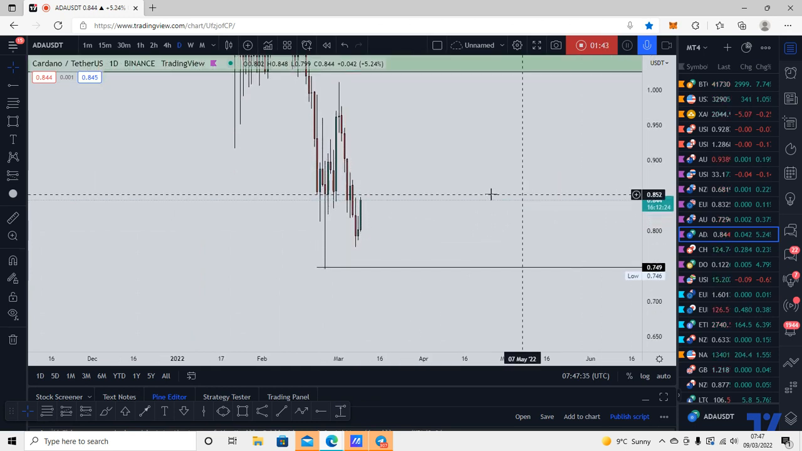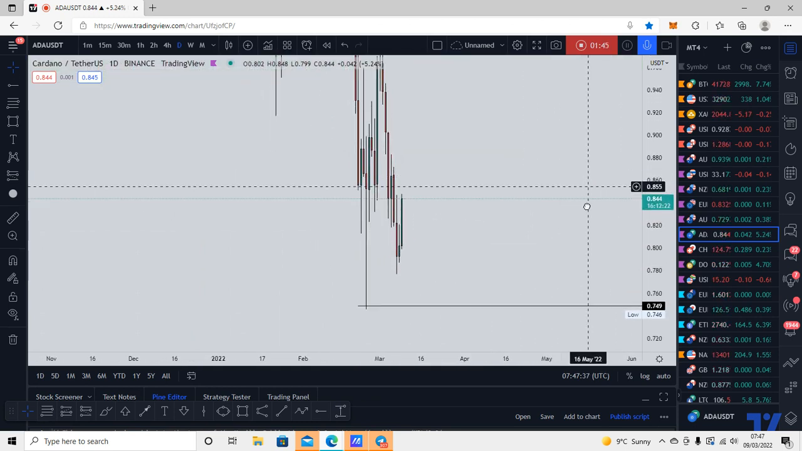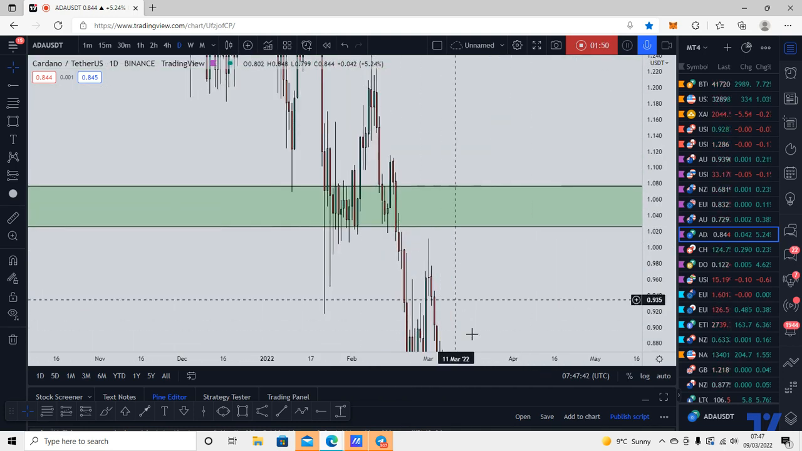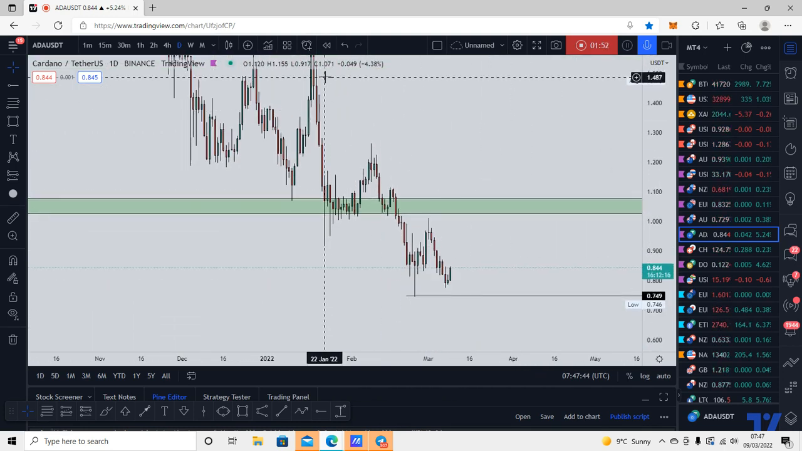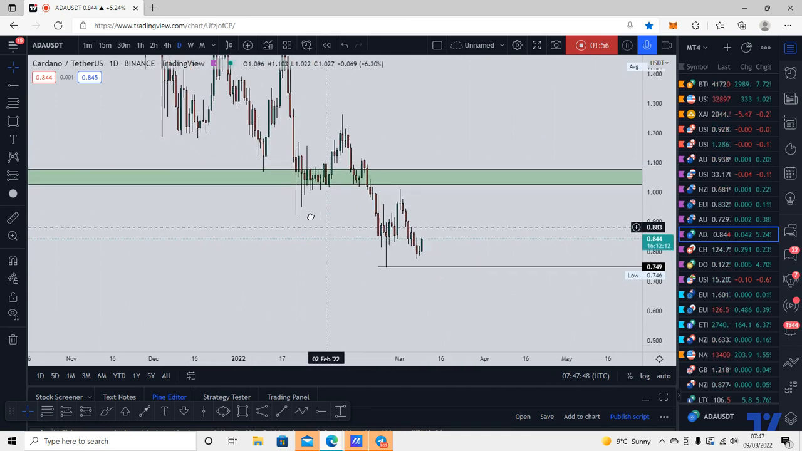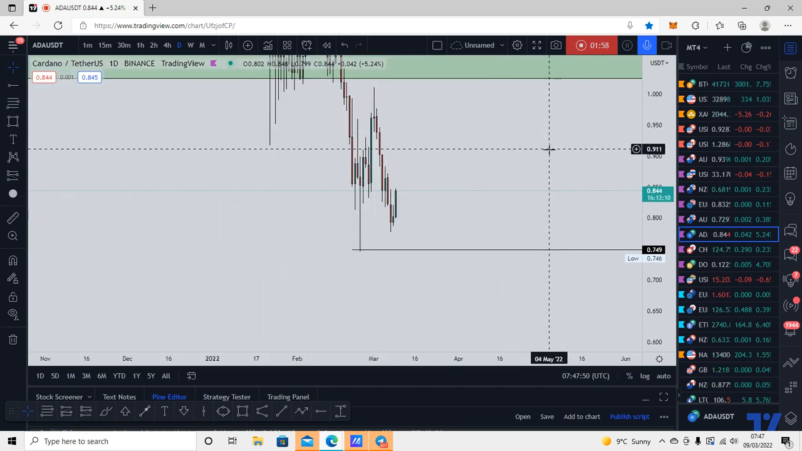If we now drop down to the daily time frame and zoom right in, what we can notice again is we have bearish structure. We're in a clear downtrend here. There's no point going into it. Very clear, obvious to see lower highs and lower lows here.